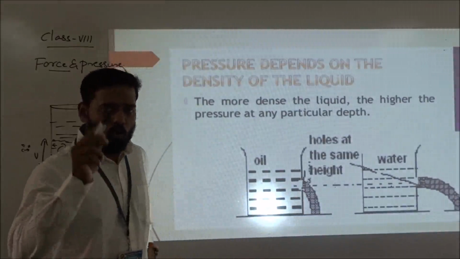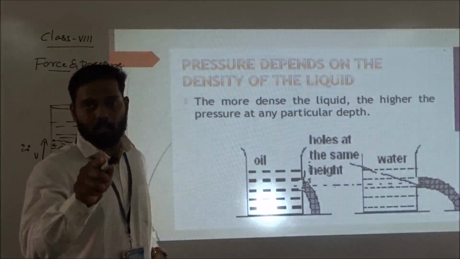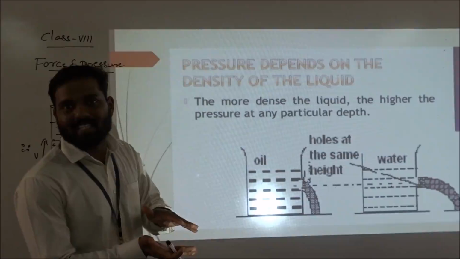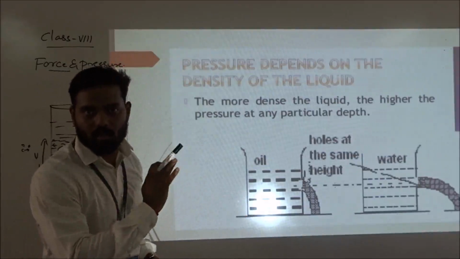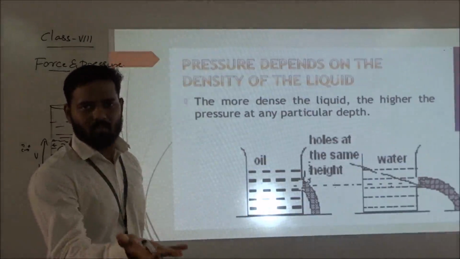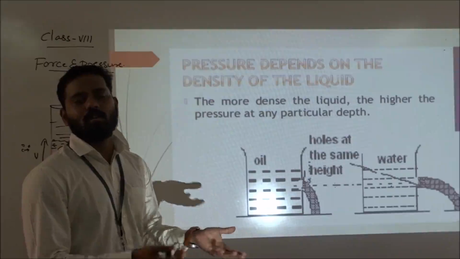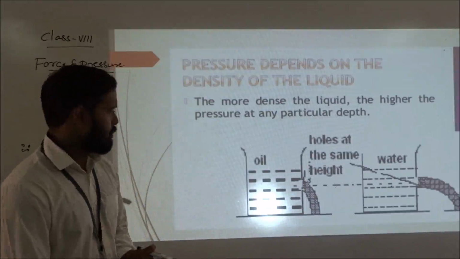I told you weight is always directly proportional to the pressure. If too much weight is there, pressure will increase. If less weight is there, pressure will become lesser. So weight is nothing but force, meaning how much force is acting depends on the pressure. Okay.